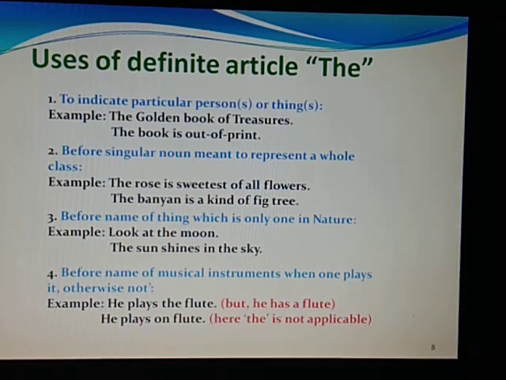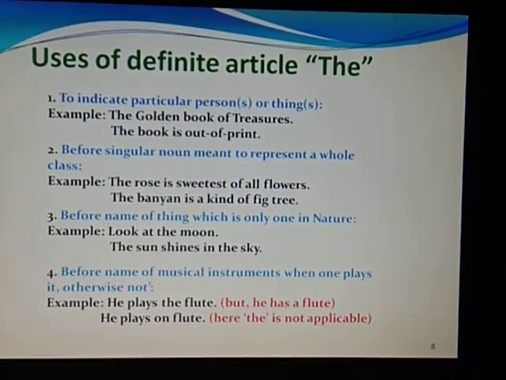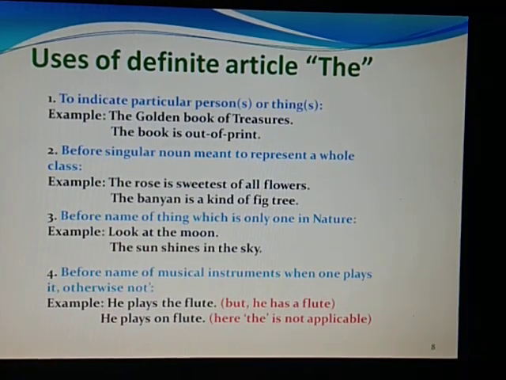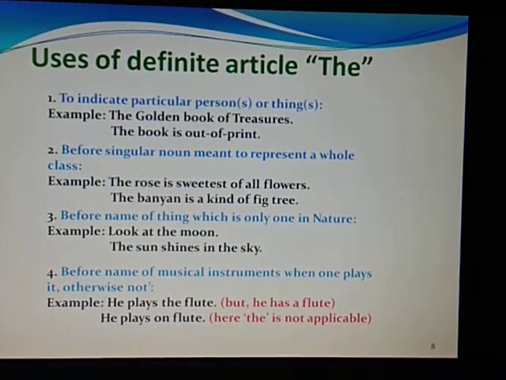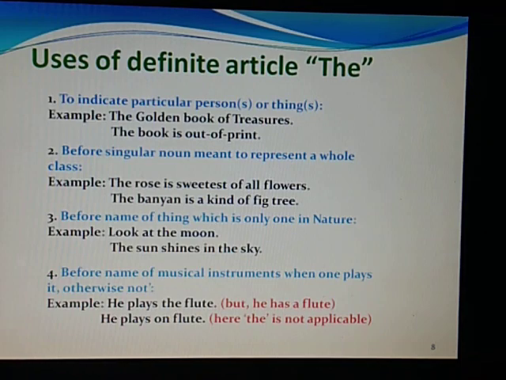Before the name of musical instruments, when one plays it, otherwise not. He plays the flute. So when the person is playing, we use the flute. But when he possesses the flute, we say he has a flute. He plays on flute. Here the is not applicable. And one more point you should know, before the superlative degrees, like hard, harder, hardest, now hardest is the superlative degree.